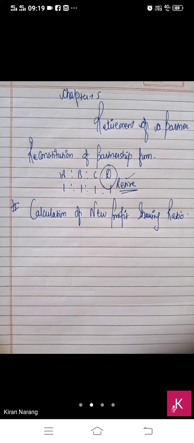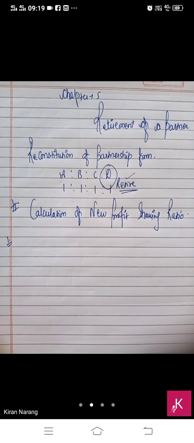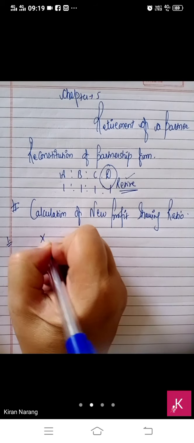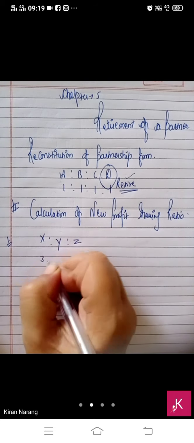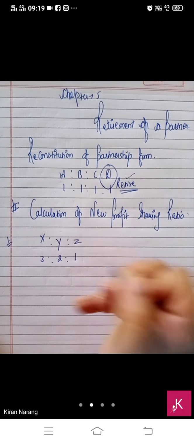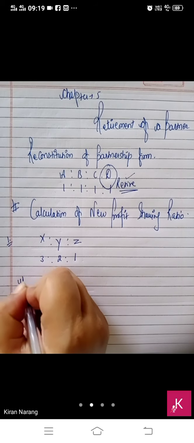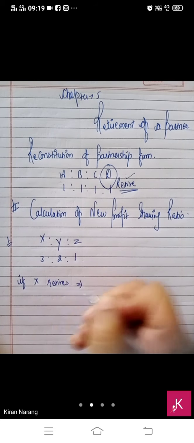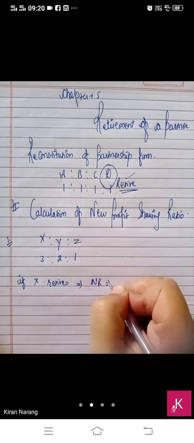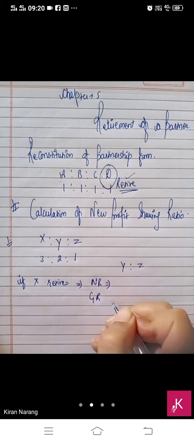The first method is when the new profit sharing ratio of remaining partners is not given in the question. Suppose three partners are there, X, Y and Z, and their old ratio was 3:2:1. Now, if X retires, what will be the new ratio of Y and Z, and what will be the gaining ratio also?